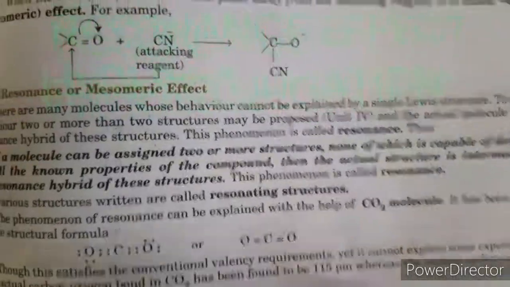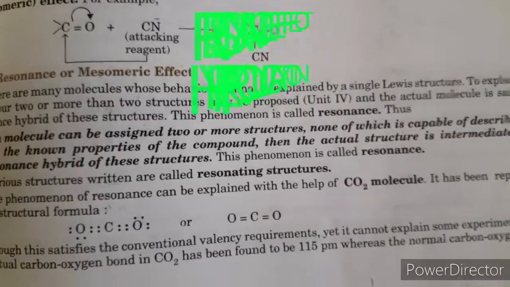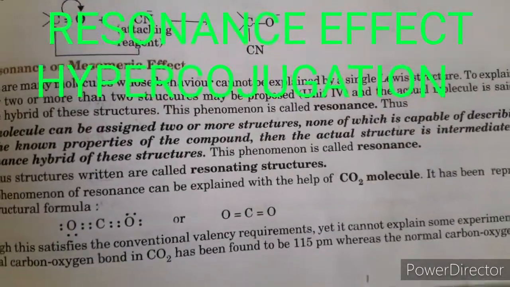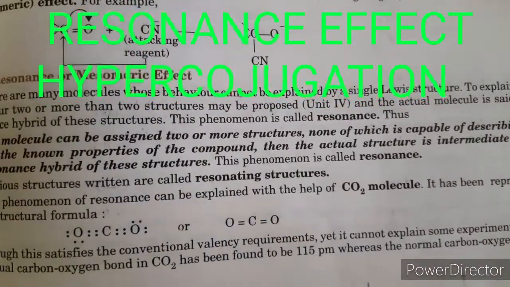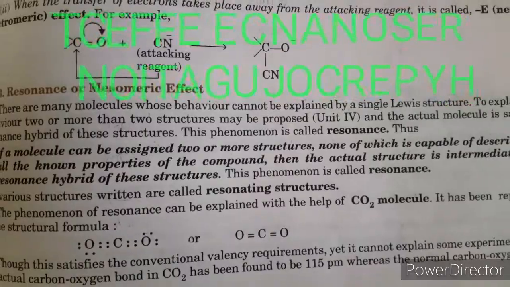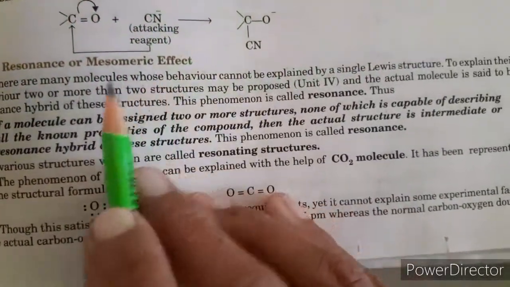Good morning, students. Today we are going to start the next effect, electron displacement in covalent bonds. We already discussed two effects, the inductive effect and the electromeric effect, in our previous video. Today we will discuss another most important effect, the resonance effect or mesomeric effect.